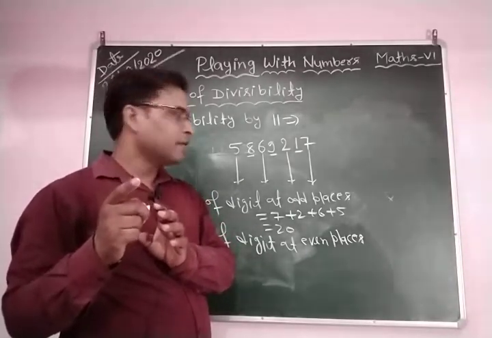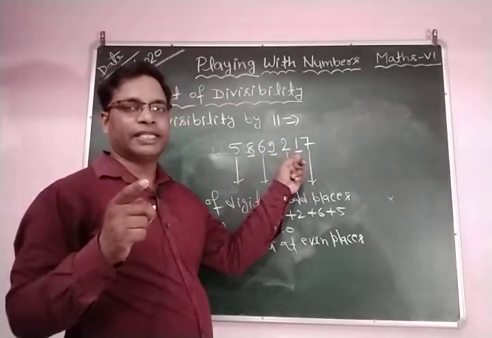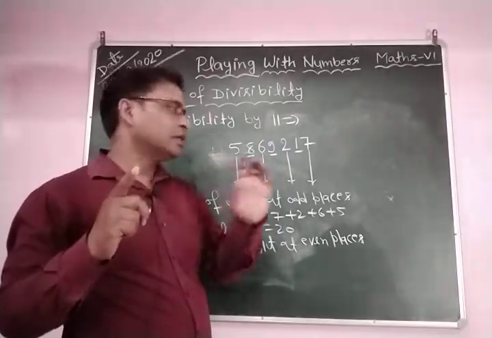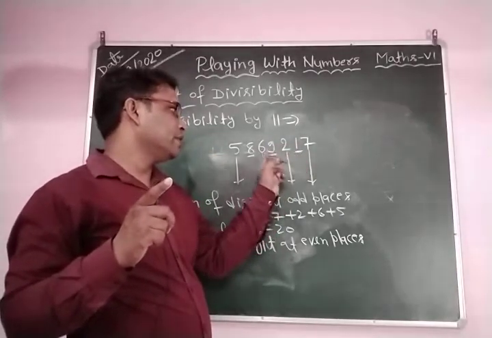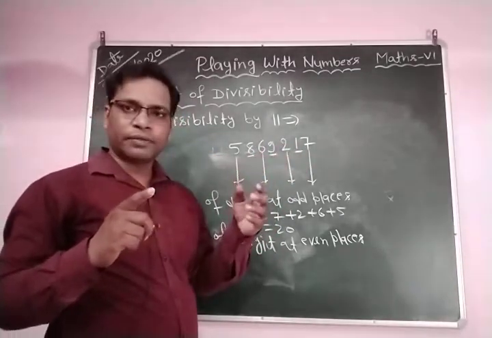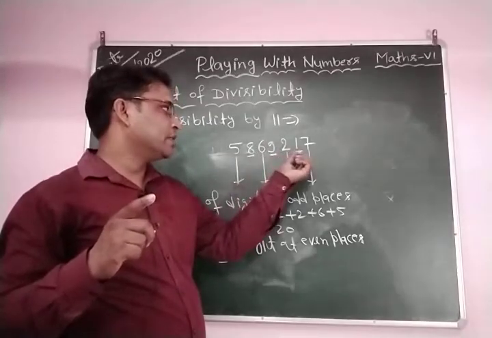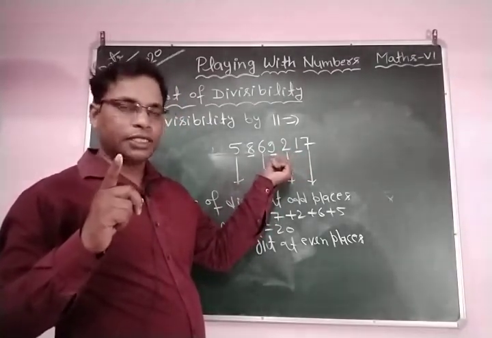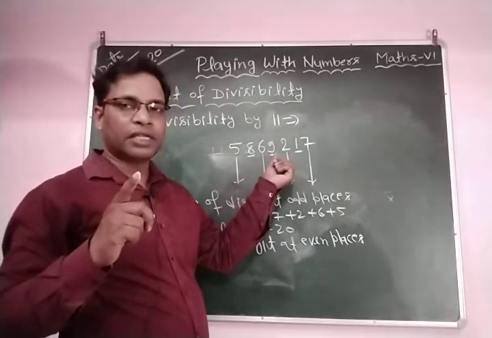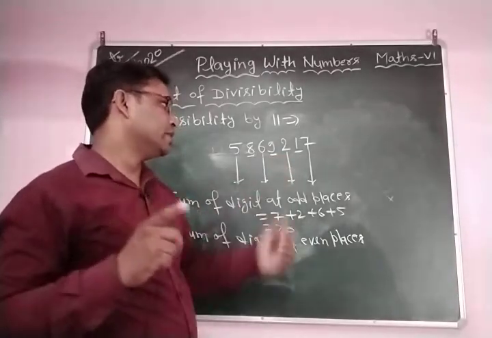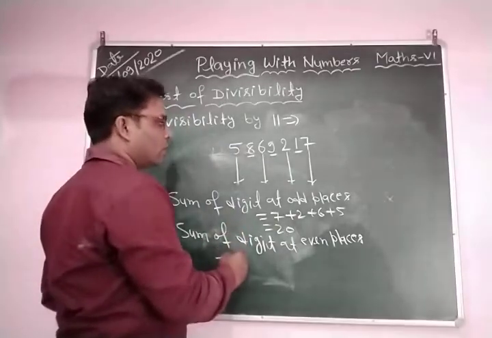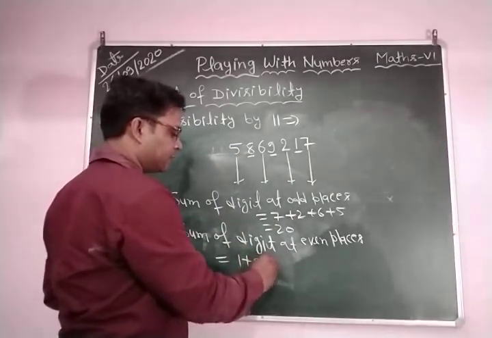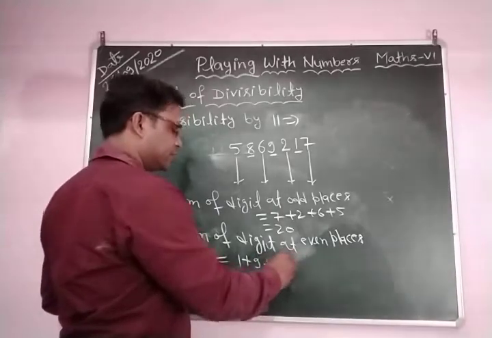Again, this is even place, not even number. We are talking about even place. So this is even place, even place, even place. 1 is an odd number, but we are talking about even place. 9 is also an odd number, but we are talking about even place digits. So you can write here 1 plus 9 plus 8. This is equal to what?